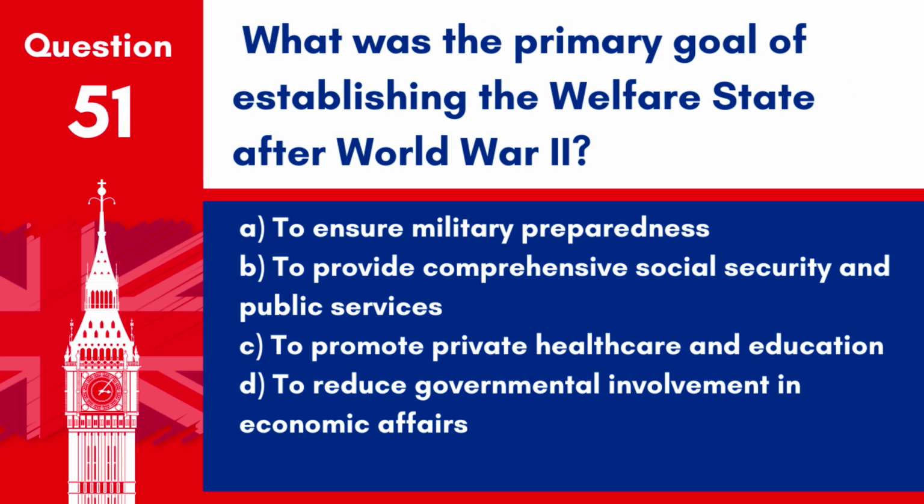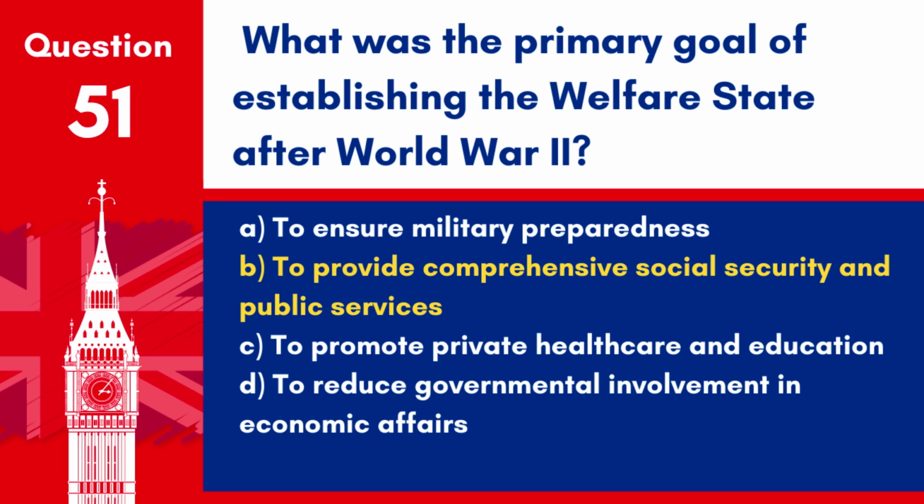Question 51. What was the primary goal of establishing the welfare state after World War II? A. To ensure military preparedness. B. To provide comprehensive social security and public services. C. To promote private healthcare and education. D. To reduce governmental involvement in economic affairs. Answer: B. To provide comprehensive social security and public services. The establishment of the welfare state aimed to offer protection and services to all citizens, from healthcare to education and